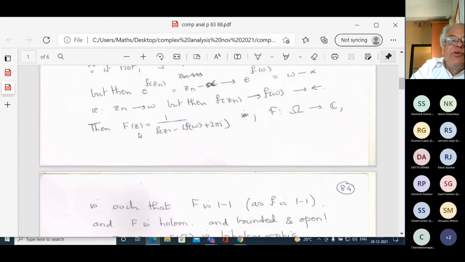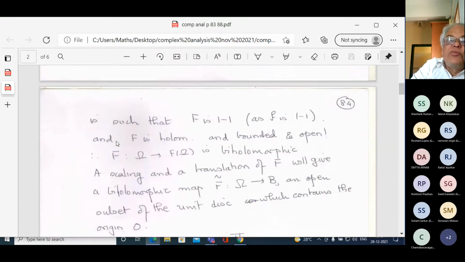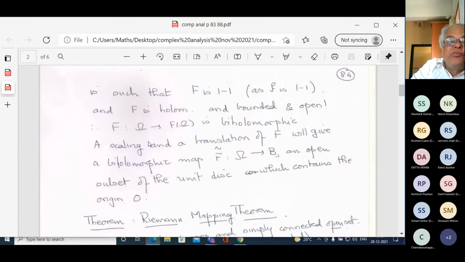That means f is holomorphic because it's 1 over a holomorphic function which is far away from 0. f is holomorphic, bounded, and 1 to 1 because capital F is 1 to 1. f is holomorphic, bounded, and open. Therefore, f from omega to f of omega is biholomorphic, and then you scale it, and you get it within the disk.